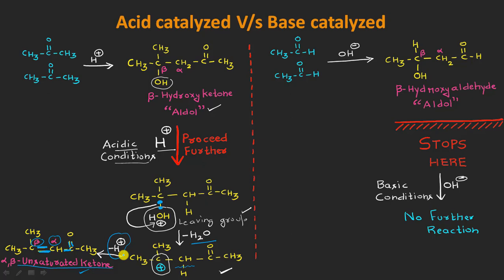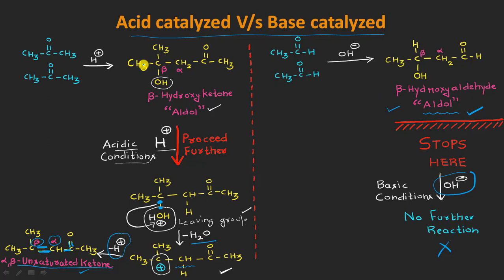So once again, I want to add here that the biggest difference between the acid catalyzed and the base catalyzed mechanism is that in case of base catalyzed reaction, the reaction will be stopping here at this aldol stage, because once this aldol product is formed here, it cannot react with the basic conditions which are persisting in this reaction. Okay, so aldol will remain aldol here, and it will not be giving any further reaction, and we will be able to extract this aldol as the final product molecule, right?